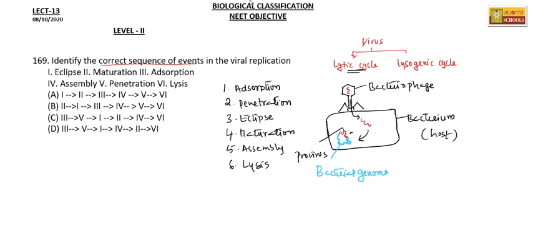So this is the order of different steps that take place in the viral life cycle. Let's see the options here. The first one, adsorption. Then the next one, penetration. The first one, eclipse, and second one, maturation, fourth one, assembly, and sixth one, lysis. So option C is the right answer.